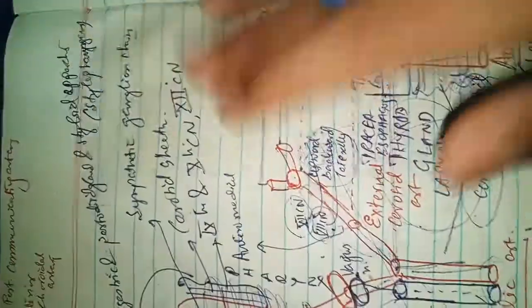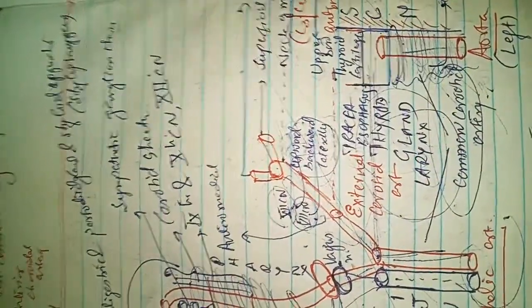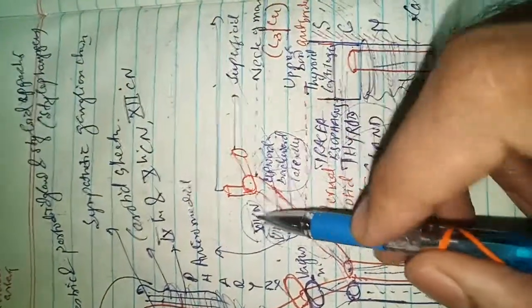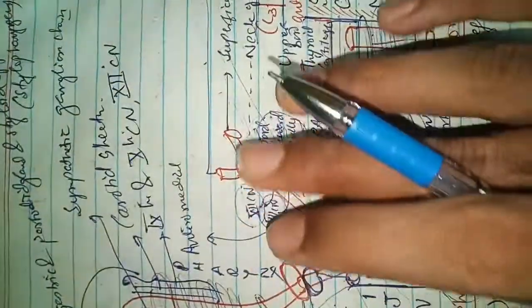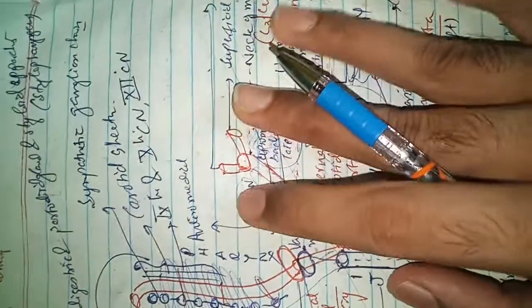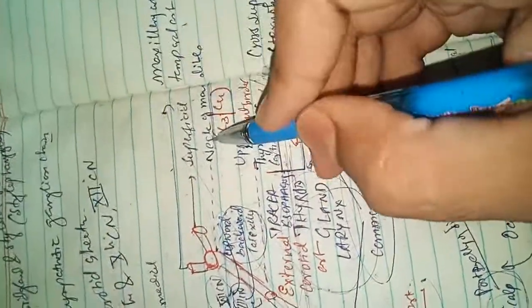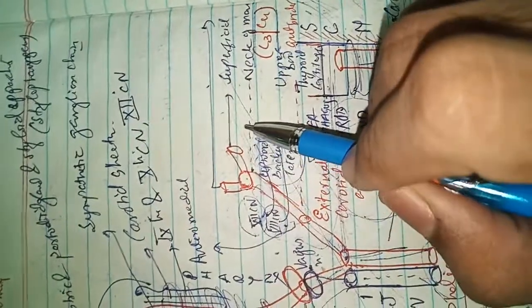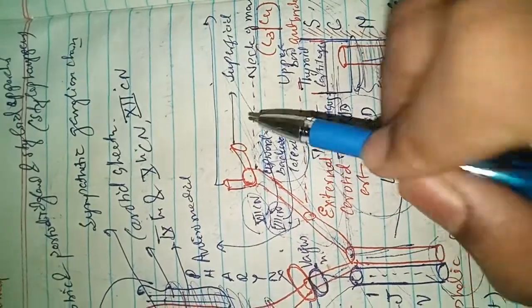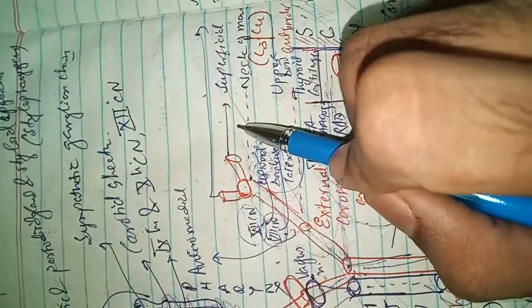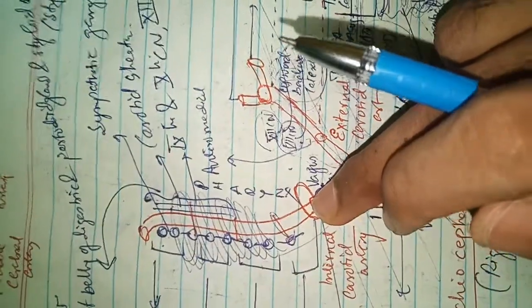Now above the carotid triangle, the external carotid artery enters into the deep substance of the parotid gland, and within the parotid gland it divides into two, the superficial temporal artery and the maxillary artery. Superficially there are the retromandibular vein, the facial vein, and the facial nerve.